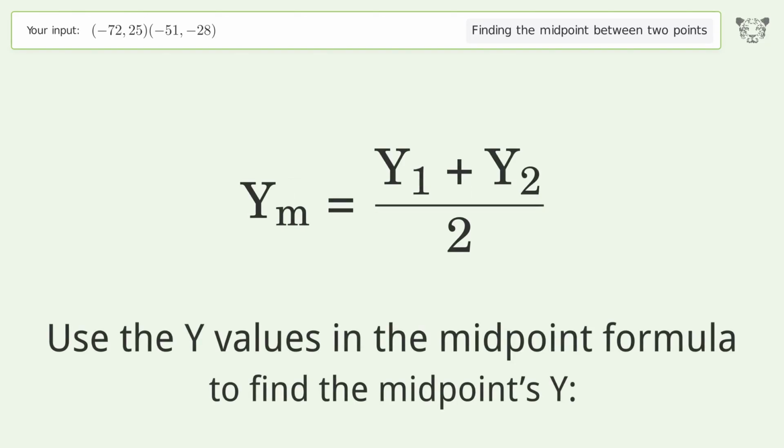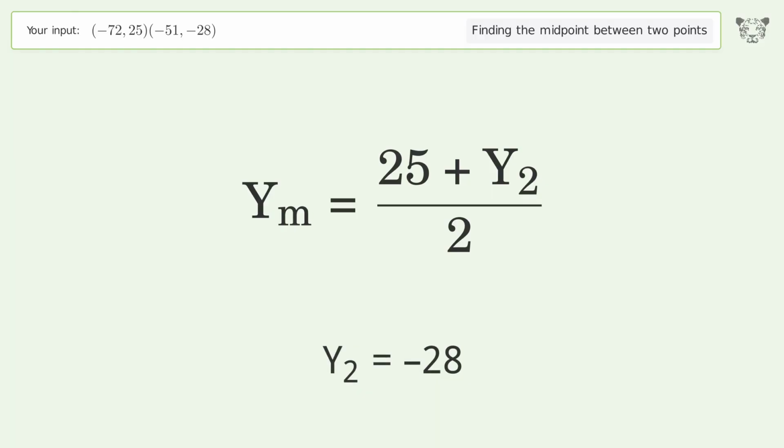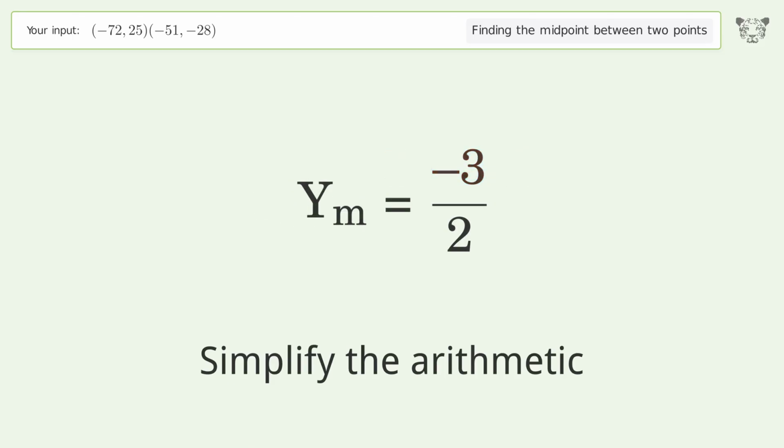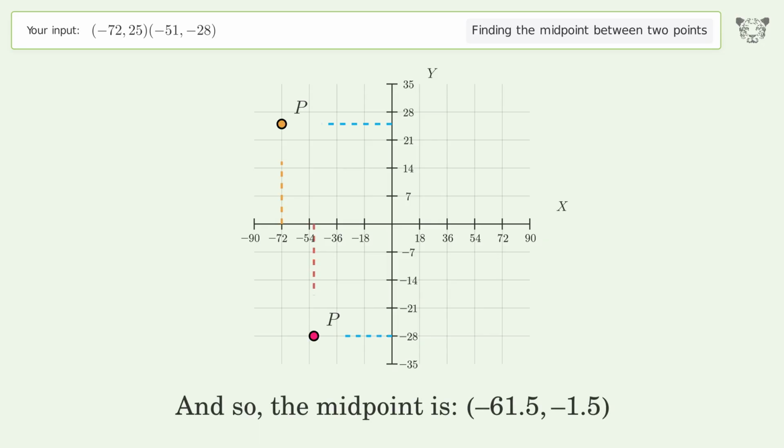Use the y values in the midpoint formula to find the midpoint's y. y1 equals 25. y2 equals negative 28. Simplify the arithmetic. And so, the midpoint is negative 61.5, negative 1.5.